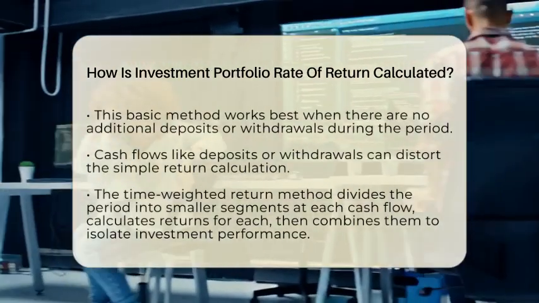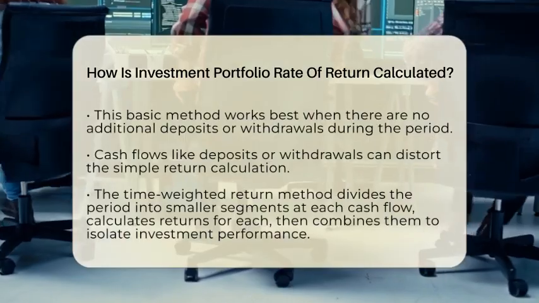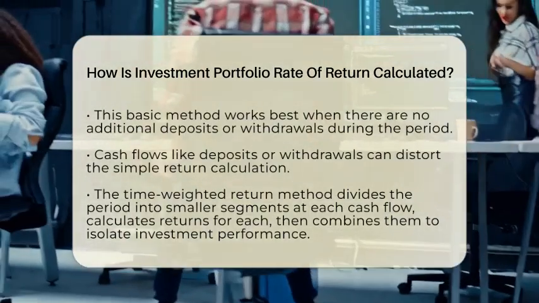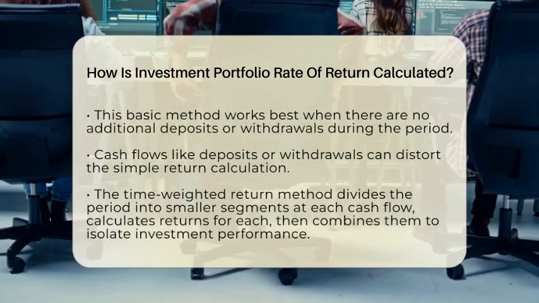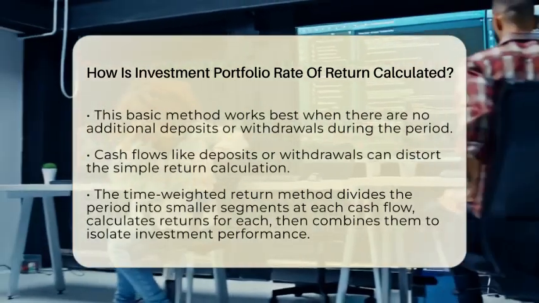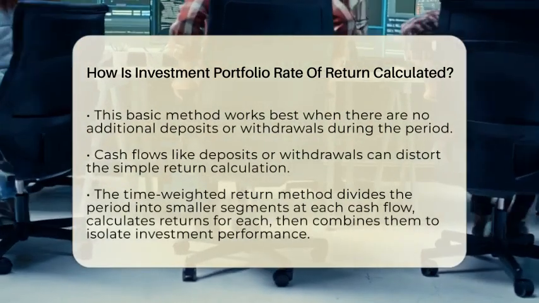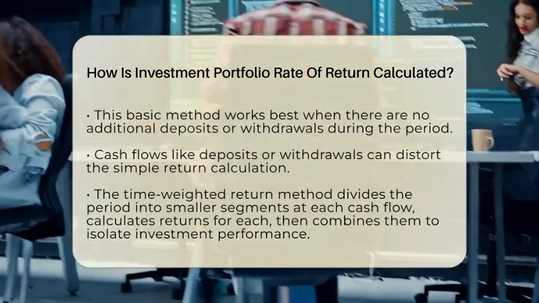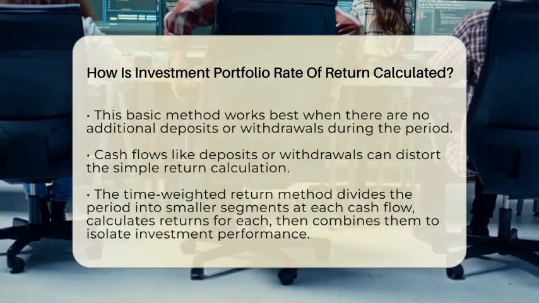The first is called the time-weighted return. It breaks the total period into smaller parts whenever cash flows happen, calculates the return for each part, and then combines them. This method helps you see how well your investments performed, independent of when you added or removed money.